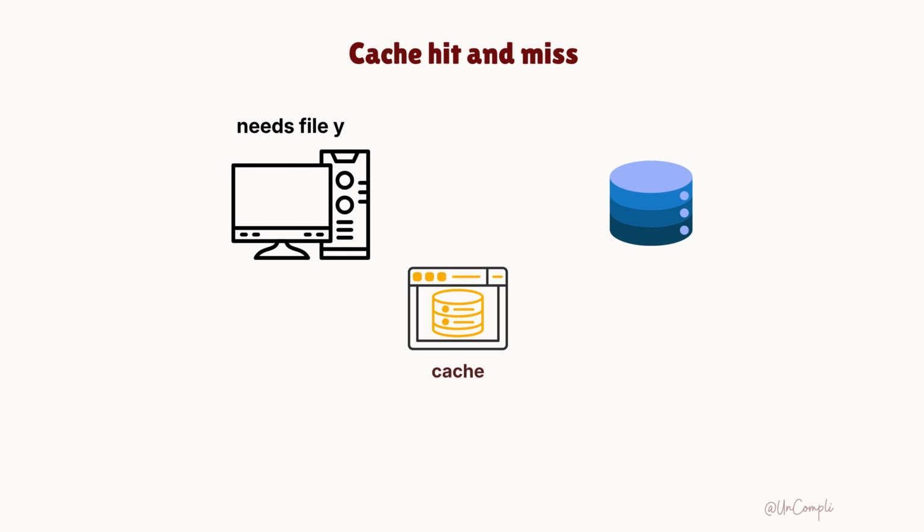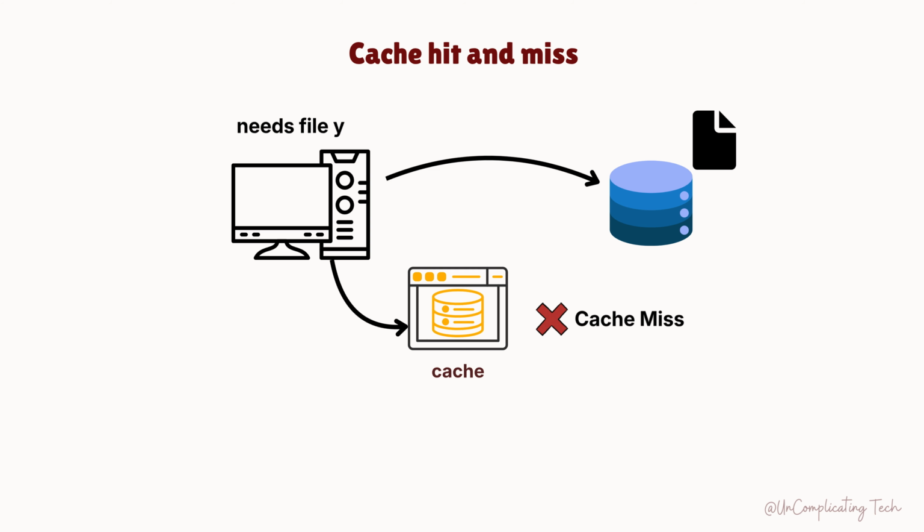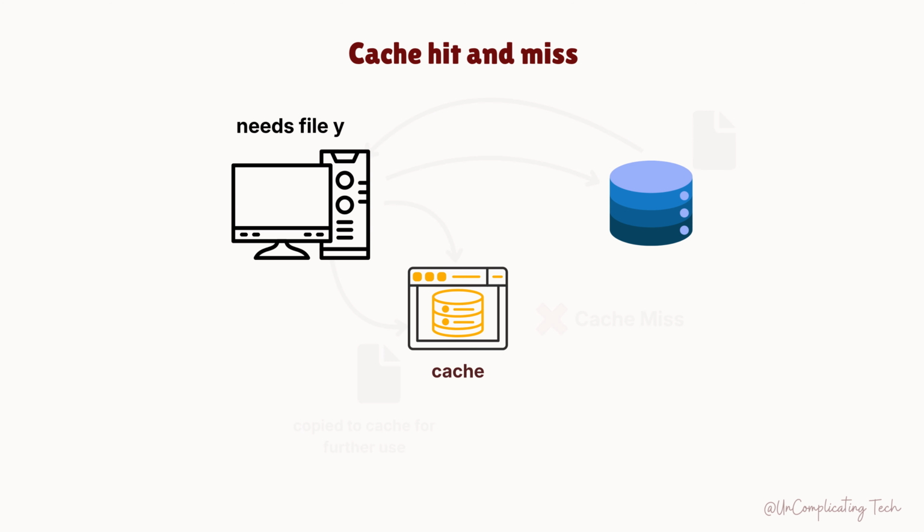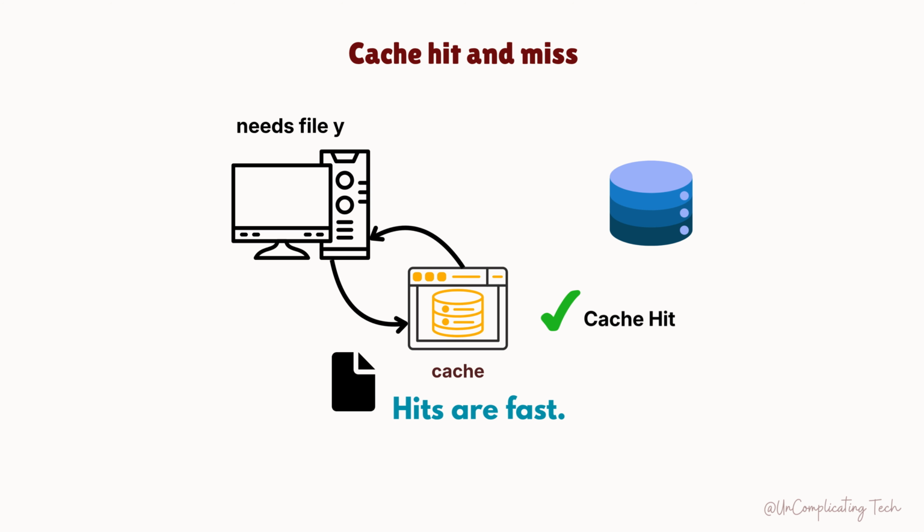When your system needs something, it checks the cache first. If the data isn't there, it's a cache miss. The system fetches it from the original source and saves the copy into the cache for next time. If the data is in the cache, it's a cache hit. The system gets it instantly. Hits are fast, misses are slow because they have to go to the original source.